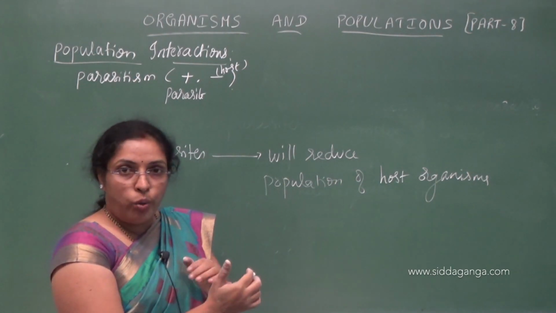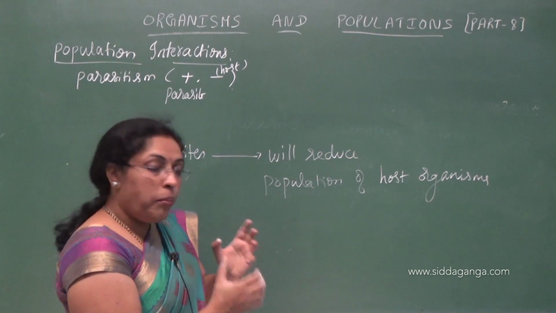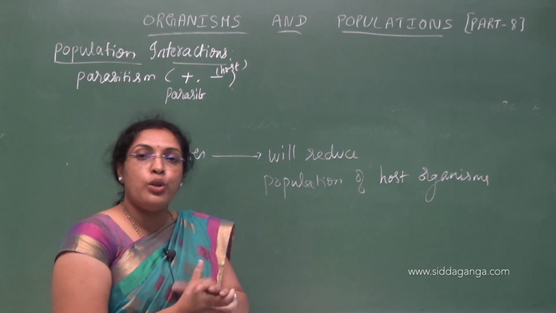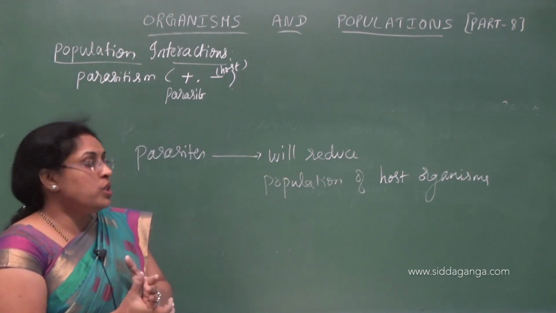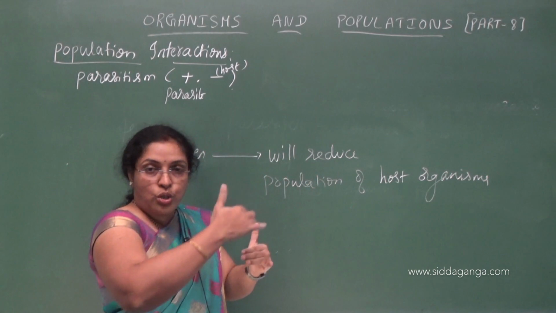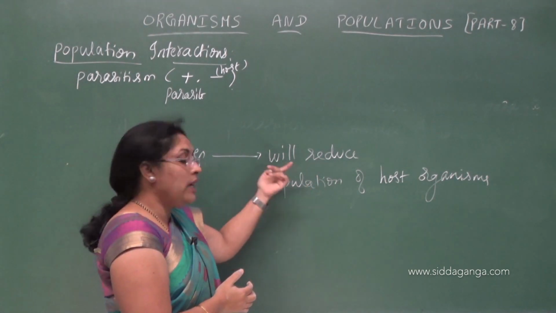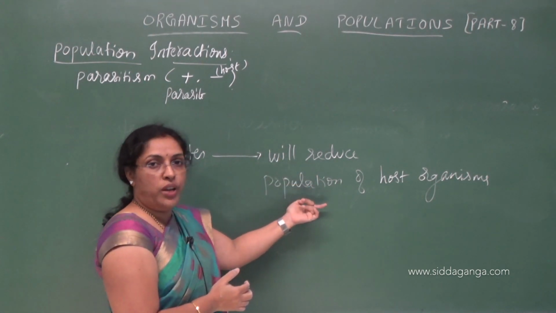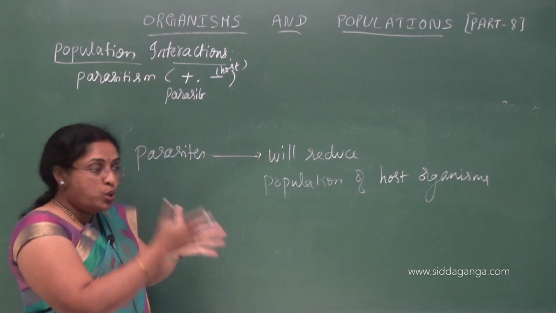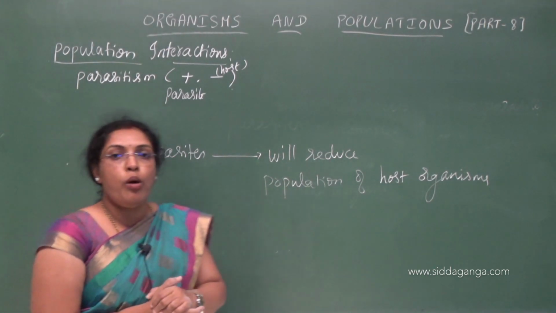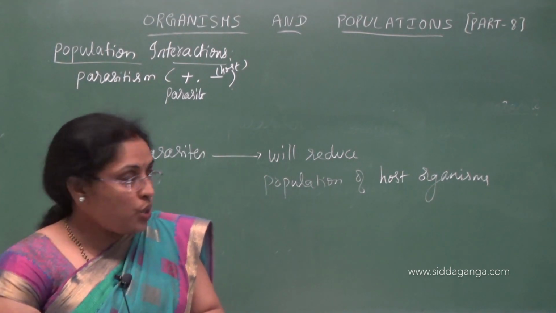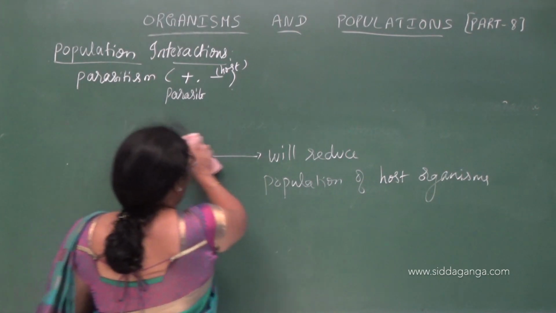In this competition, they make the host organism physically weak and vulnerable to other pathogens, which makes the host organisms come down, and thereby their population size decreases. So parasites usually decrease the population of host organisms. Understood?